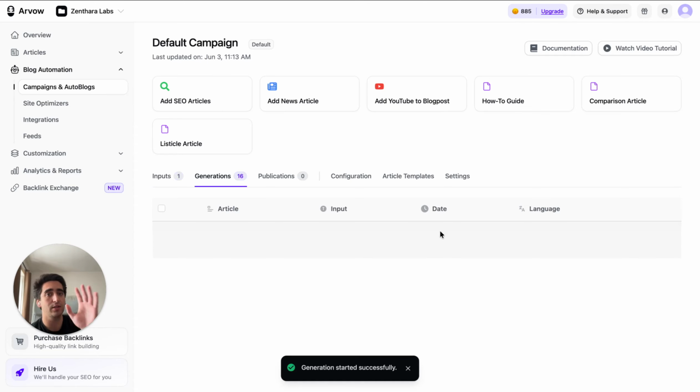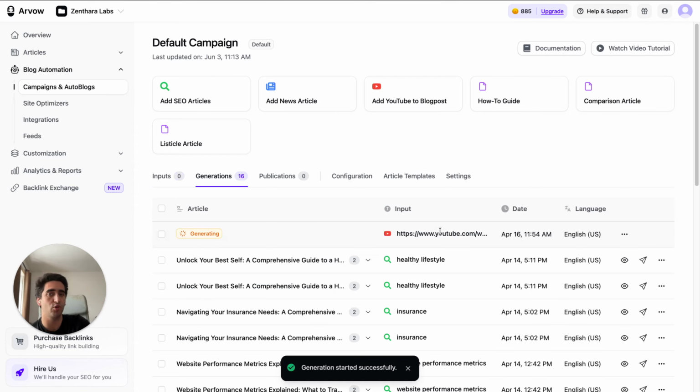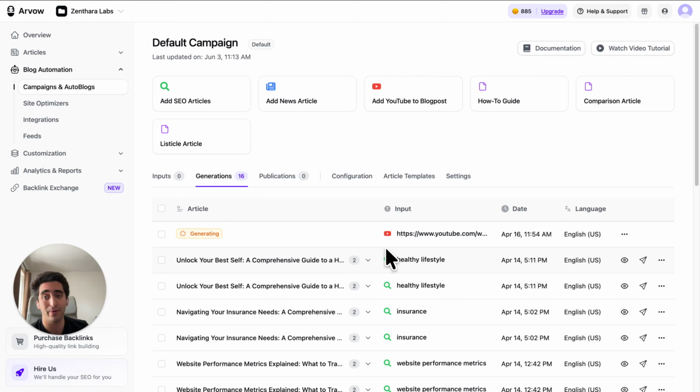While the Claude workflow took me like 3 or 4 minutes, this one takes a few seconds. And we're not at the best part yet. Right now, I just want to show you how the article will look and how you can simply publish it in one click. These articles are very fast to generate, even faster than Claude. In a few seconds, we should have this done and ready to be published. So yeah, this took like 45 seconds.